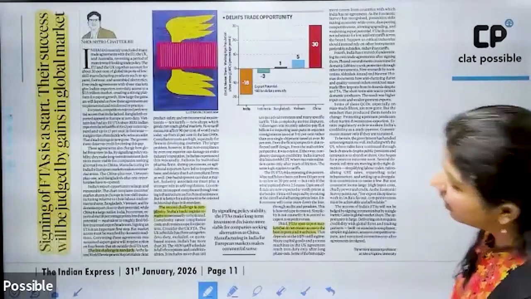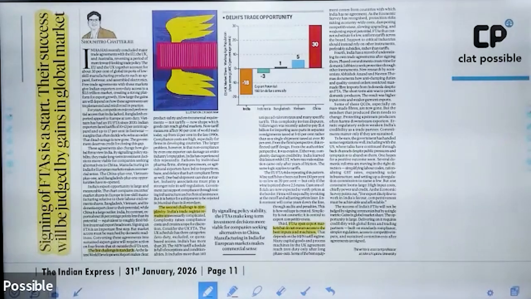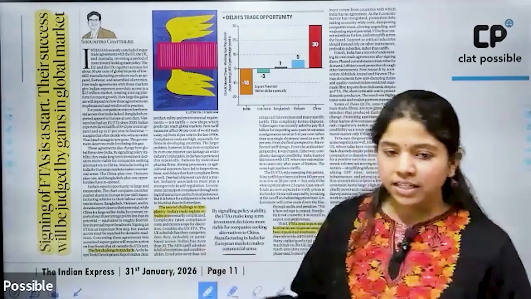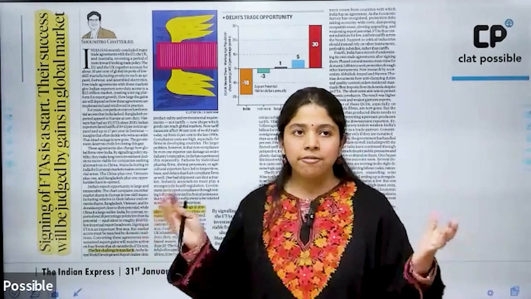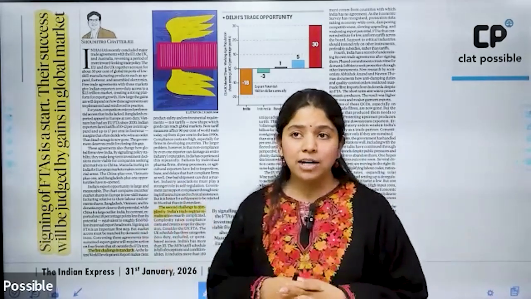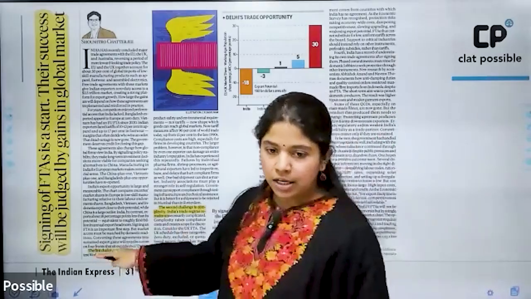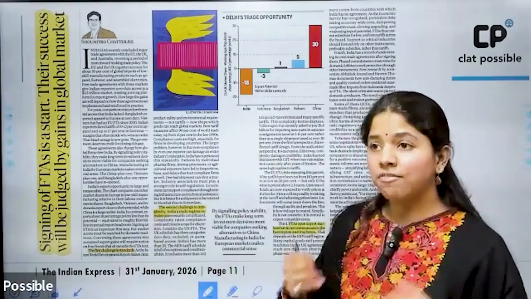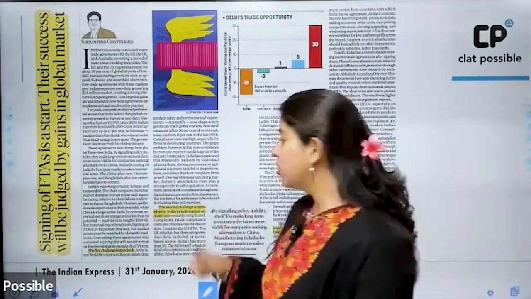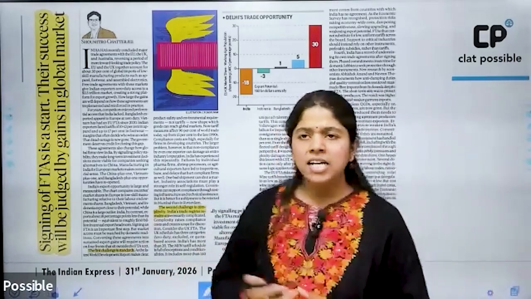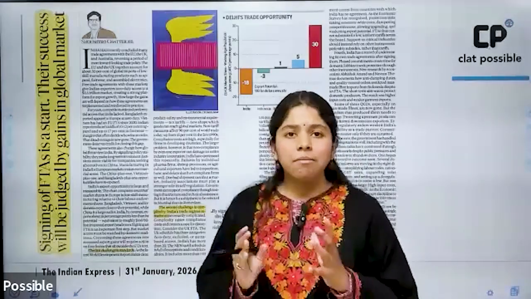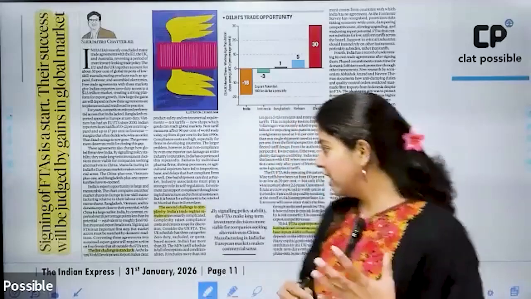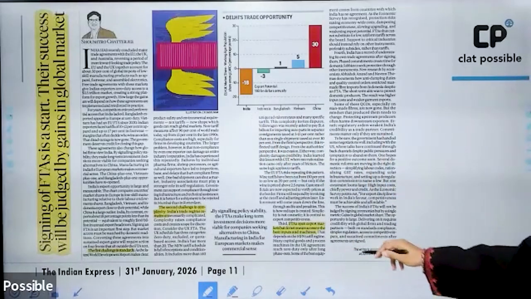All right. Then, signing of FTAs is a start; success will be judged by gains in the global market. Okay, so this again draws attention to certain negative points, or cons, of the Indian manufacturing sector, like standards: the quality standards are not at par with those of other countries. Then the second is complexity. Complexity here simply says that ease of doing business is not as good in India as it is in other countries.